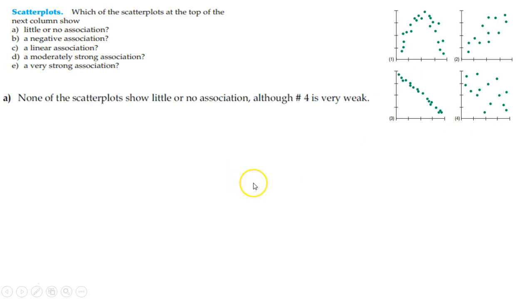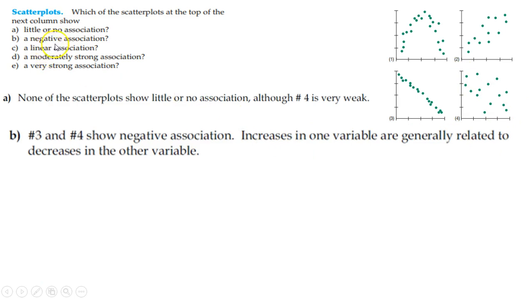So there's all of those, and it says, A, none of the scatter plots show little or no association. Like this, I mean, this is pretty weak, but basically that's what it's saying. This one would be the closest that you could try to argue there's no real association, but it still tends to look like it's decreasing. A negative association would definitely be 3, right? And 4 you could possibly argue as well, would be that way.